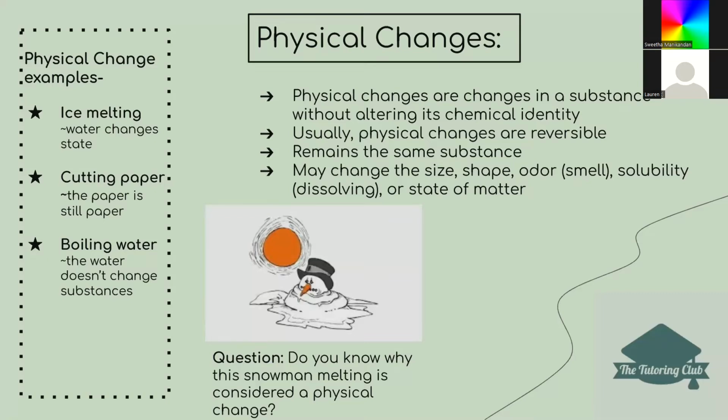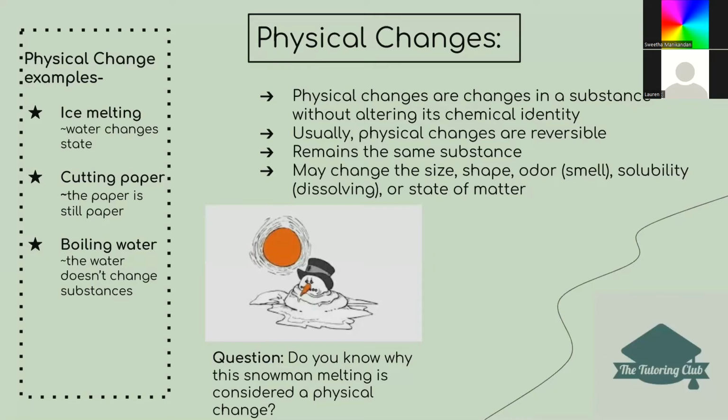So when a snowman melts, it goes from a solid to a liquid. It can always go back from a liquid to a solid again. It can always freeze again. So since the change is reversible, meaning it can go back to its original form, it's considered a physical change. Are there any questions about physical changes? If not, I'll just continue.